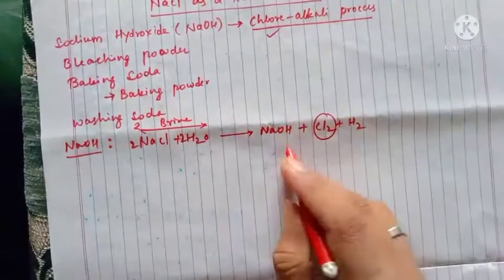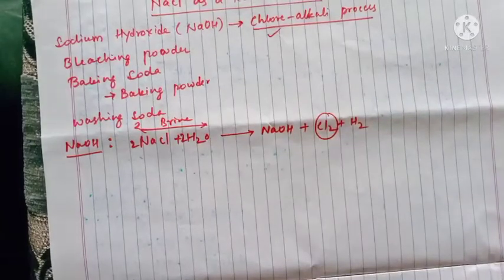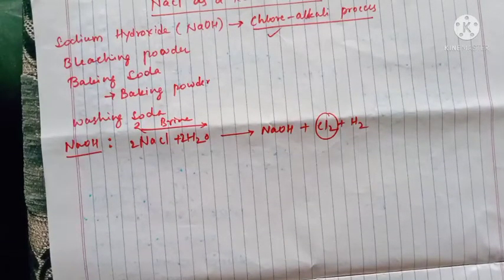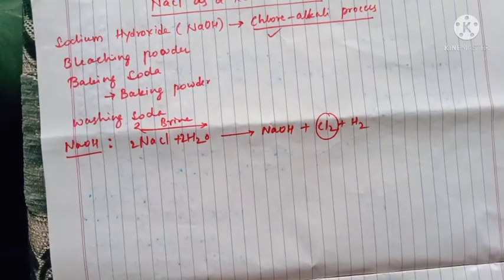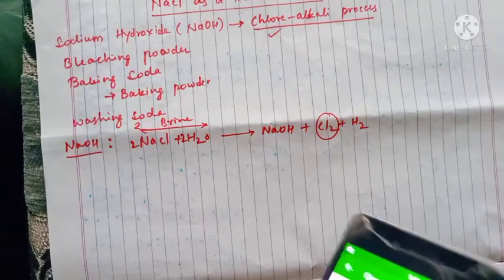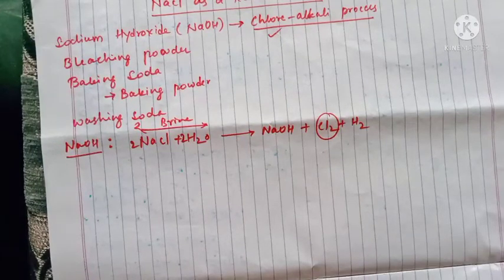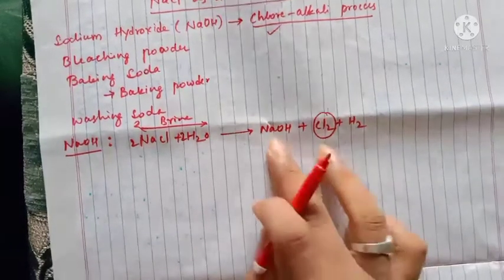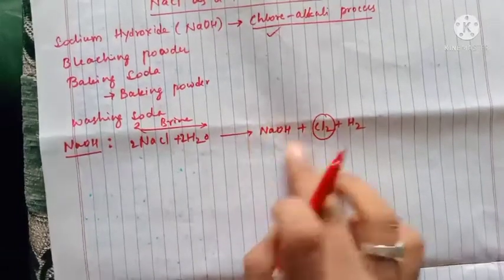NaOH is an alkali. In future you will come to know more about alkalis: a base which can be dissolved in water is called an alkali. So this is one type of alkali.